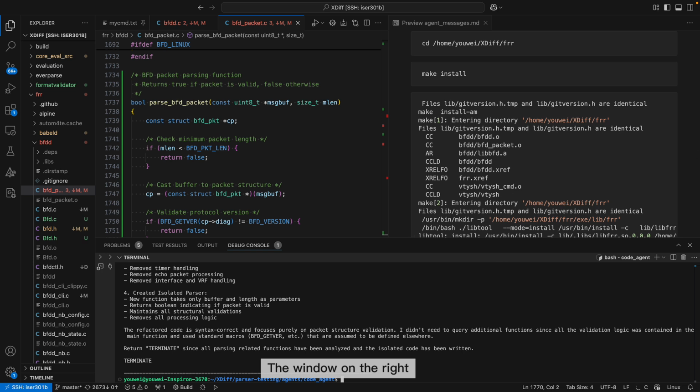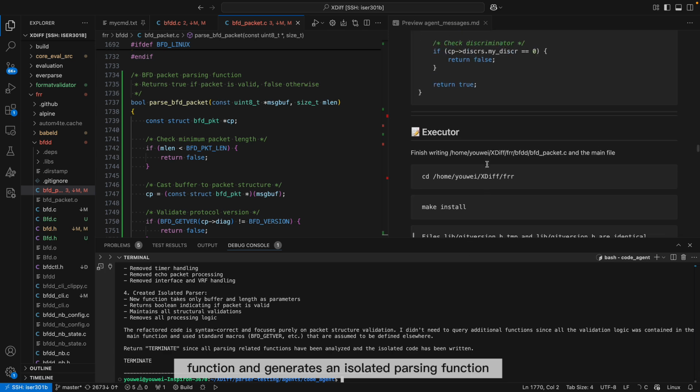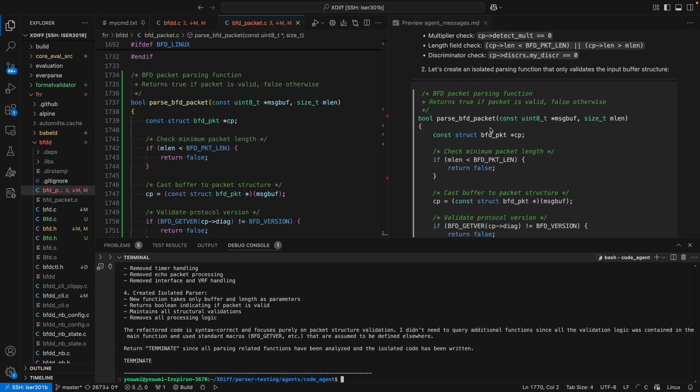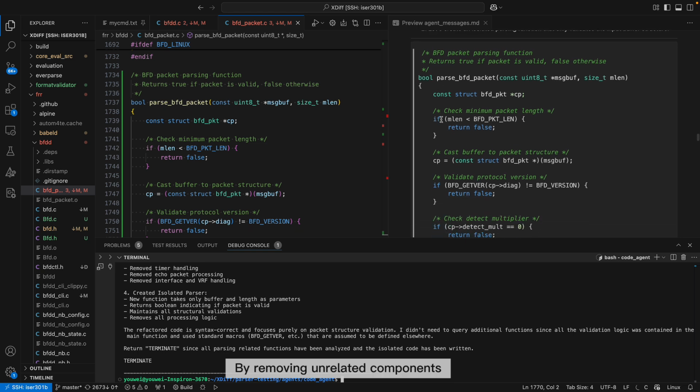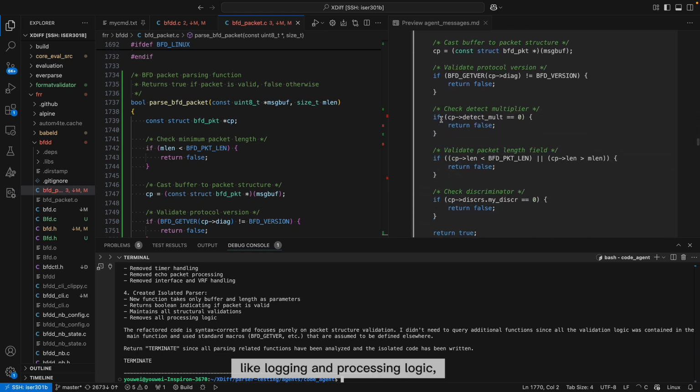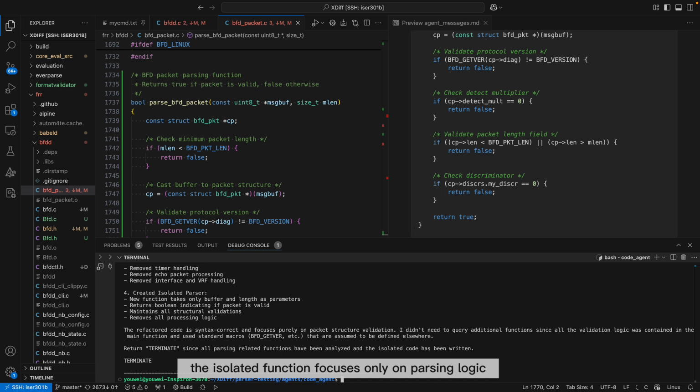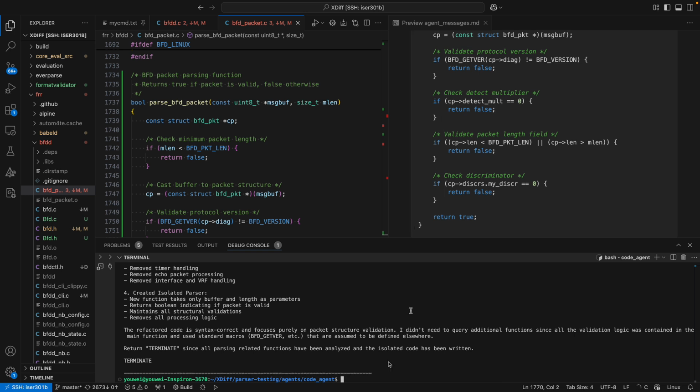The window on the right shows the interaction between these two LLM agents. As the tool runs, it analyzes the bfd_receive_cb function and generates an isolated parsing function. This function accepts only the input buffer and its length as parameters, and returns a Boolean value indicating whether parsing is successful. By removing unrelated components like logging and processing logic, the isolated function focuses only on parsing logic.